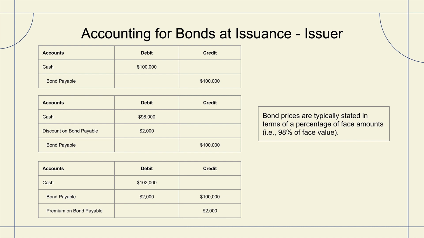Next, we move on to accounting for bonds at issuance from the perspective of the investor. Here, again, we're going to use the same scenarios. When the investor buys the bond at par value or face value, we're going to debit investment in the bond.